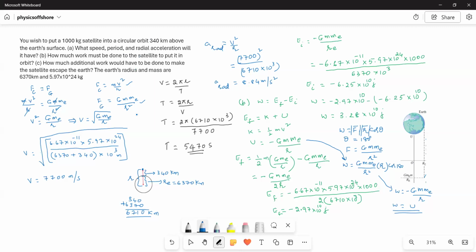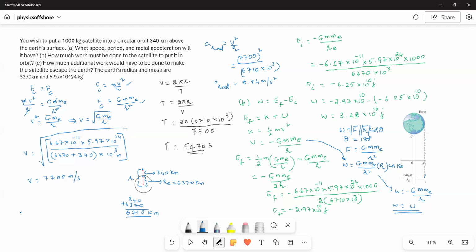According to the universal law of gravitation, let us consider two objects having the masses M1 and M2, or here we will consider the Earth and the satellite. ME is the mass of the Earth and M is the mass of the satellite. These two will attract each other with a force proportional to the product of the masses and inversely proportional to the square of the distance between them.